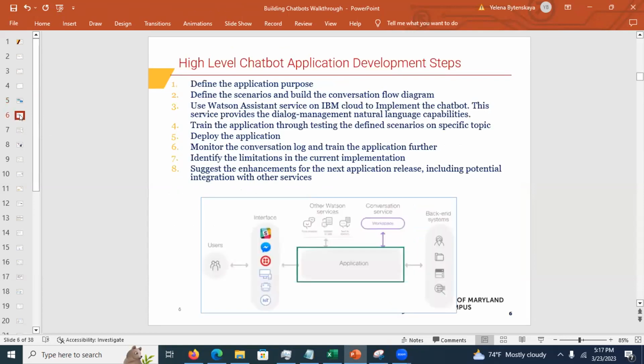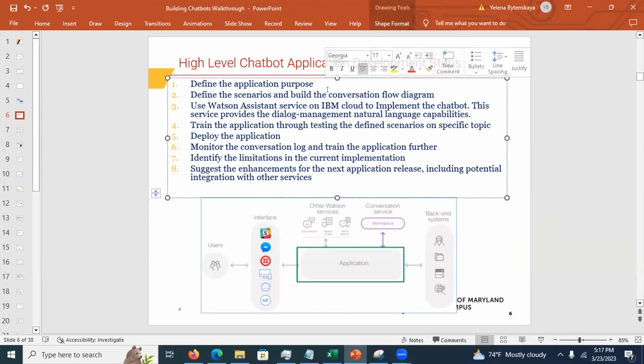Perfect. All right. So for this assignment, we are going to define the application purpose, and you're going to define the scenarios, and I'm going to show you exactly. Then you're going to use the Watson Assistant service on the IBM Cloud to implement the chatbot. Then you're going to try your application. You will deploy. In this case, deploy is just to create an assistant. You're going to monitor the conversation log and try to identify the limitations in your current implementation, and you want to suggest the enhancements.